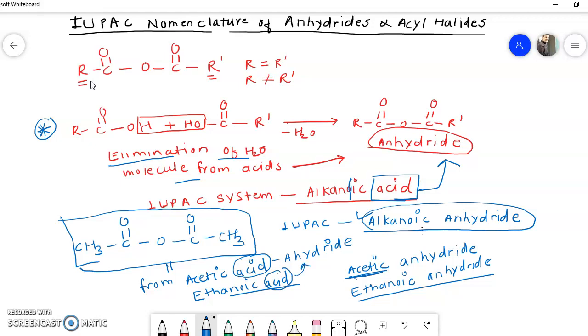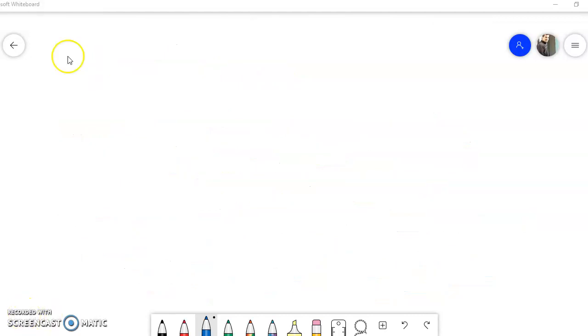I will once again summarize. In the IUPAC system, anhydrides are called alkanoic anhydrides because anhydrides are obtained by elimination of a water molecule from acid. We can say that these are carboxylic acid derivatives. Now we will see some more examples so that you understand the IUPAC nomenclature of anhydrides.